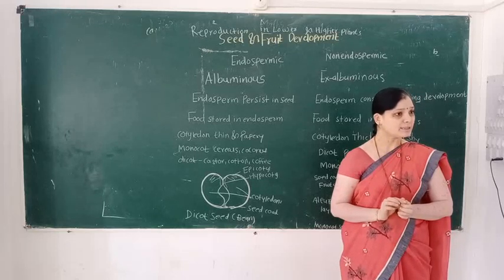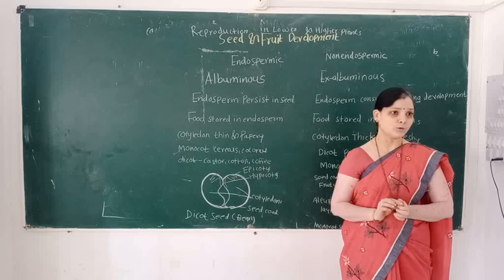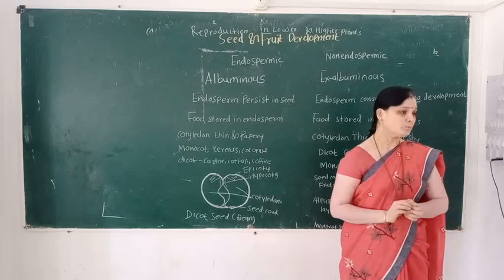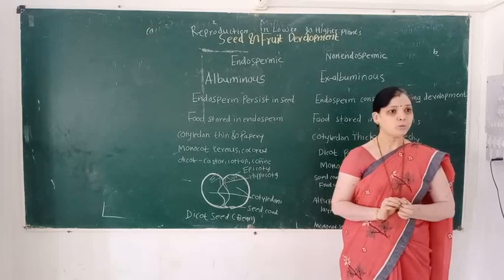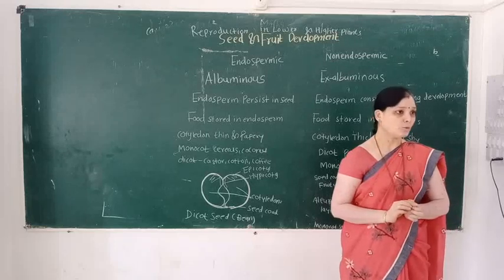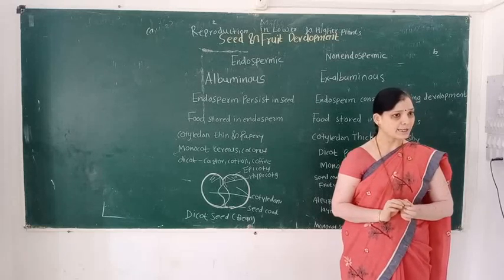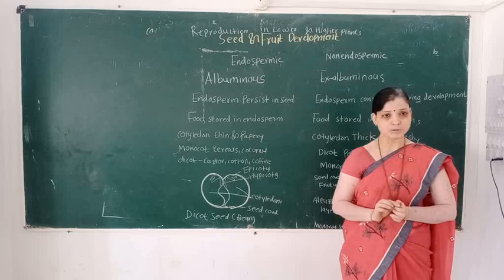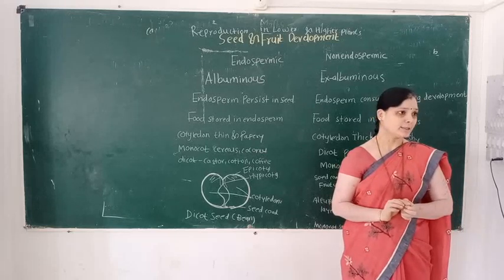Then the terminal cell divides and forms the octant stage. From this octant, four cells form one tier and four cells form another tier.